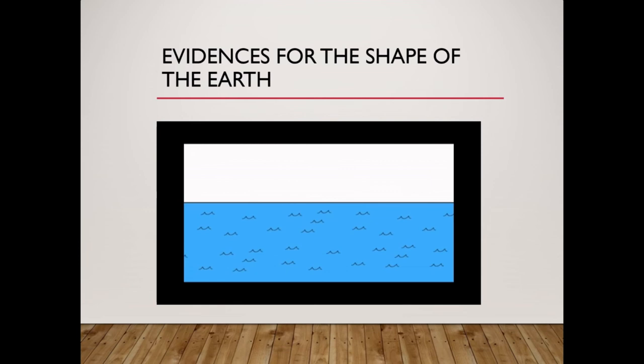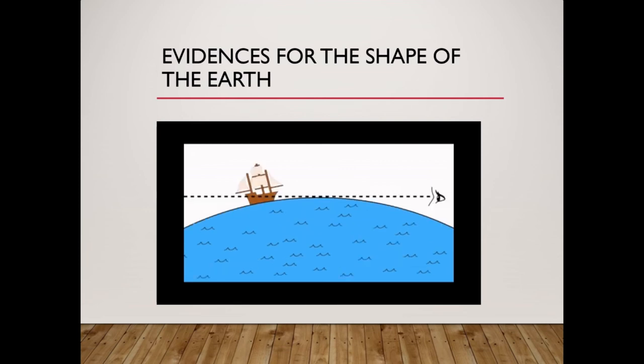This happens because as the ship moves further away from the line of sight shown in the dotted line, it's actually traveling on the curved surface of the earth, so the ship appears to sink as it moves away from the line of sight.